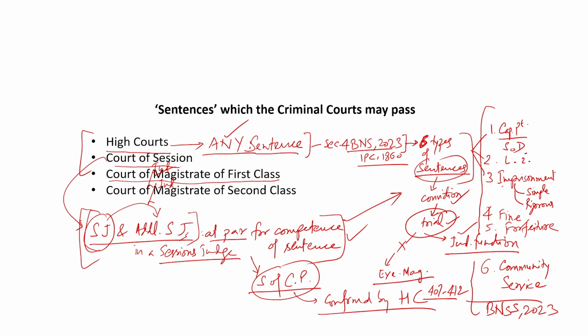Now, what community service means is, the explanation to section 23 says, community service shall mean the work that benefits the community, but for which the person doing it shall not be entitled to any remuneration. So, community service would be like taking part in food drives, recycling programs, community gardening, cleanup drives, etc.